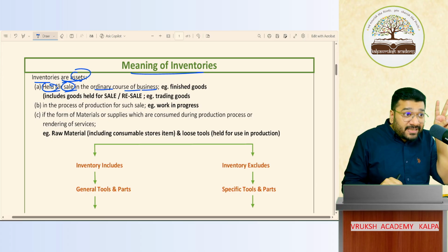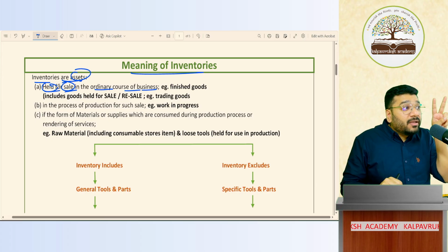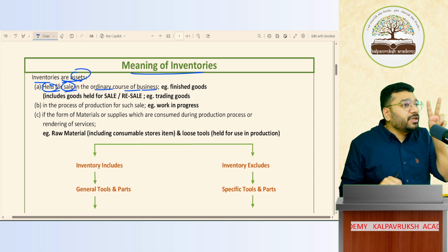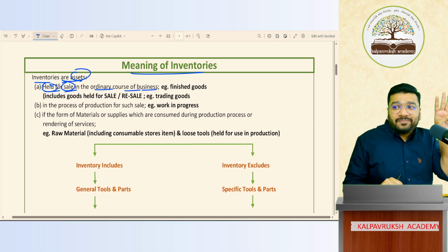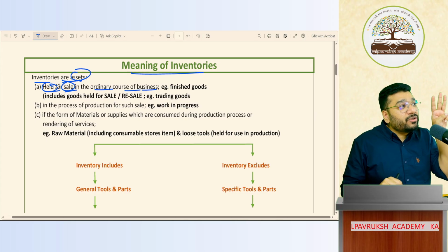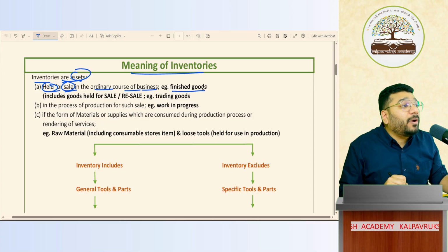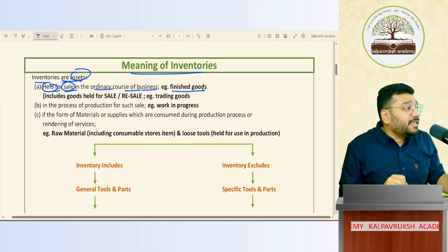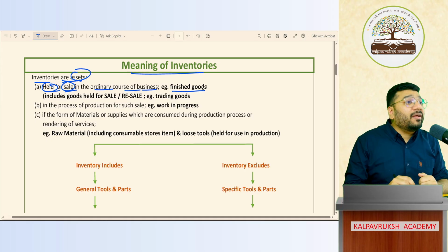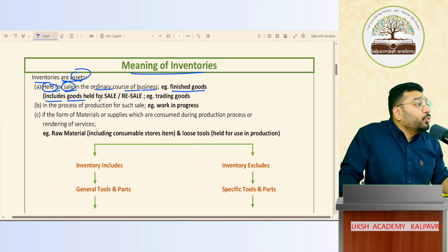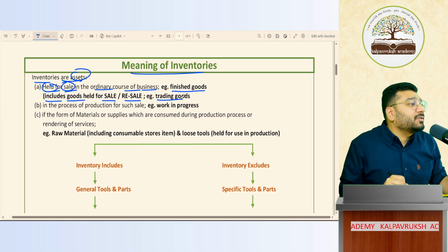Semi-finished goods, is it for sale? Semi-finished goods, do we sell? Generally, no. So it is not held for sale. Third, finished goods. Are finished goods held for sale? Yes. So the first point is talking about finished goods, from the manufacturer's point of view. What else is held for sale? A trader will hold traded goods for sale. This also includes the goods held for sale or resale in the business, which is traded goods. Got it, not got it?